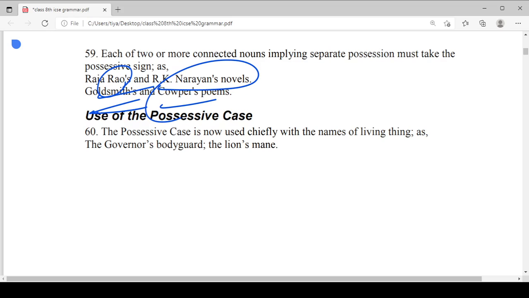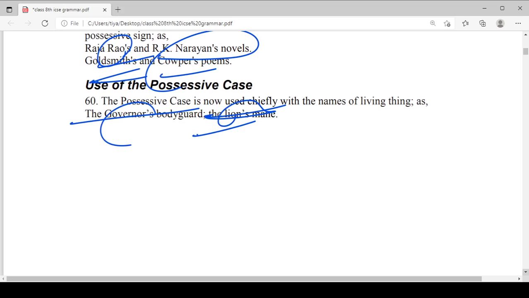So the governor's bodyguard, the lion's mane. Okay, so these are living things. The governor and the lion both are living things. That's why we are using the possessive with living things.